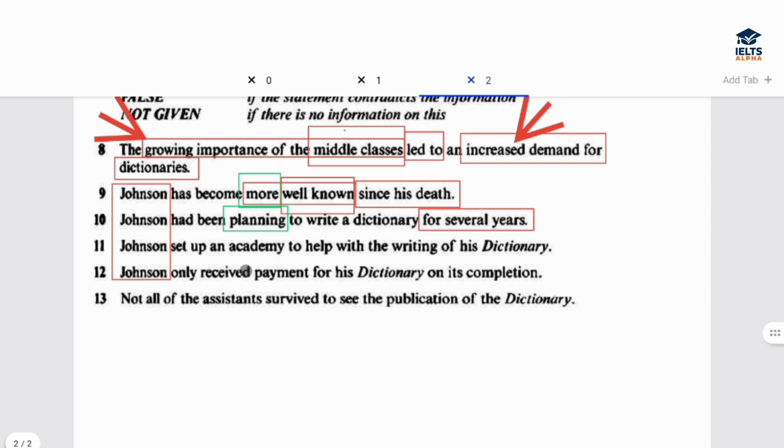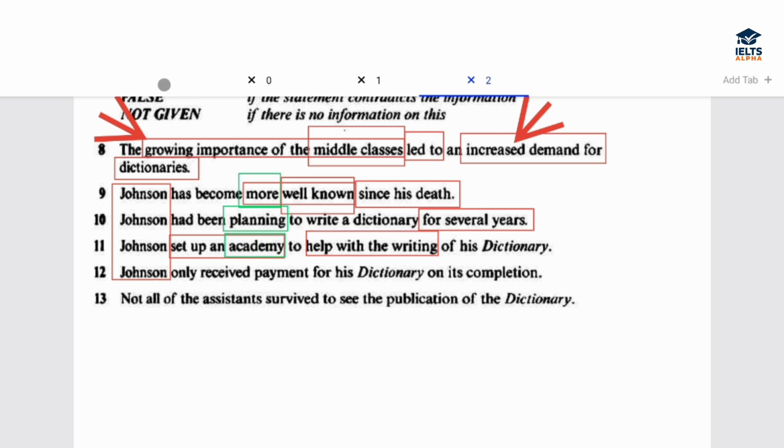Johnson set up an academy to help with the writing of his dictionary. All right, so what did Johnson do here? He set up an academy, okay, for what? To help with the writing of the dictionary. Okay, so we can ignore this word for now. We do not have to underline this again and again. Dictionary and Johnson are the common words here. Set up an academy to help with the writing. Now, one word that we can focus on specifically is academy here.